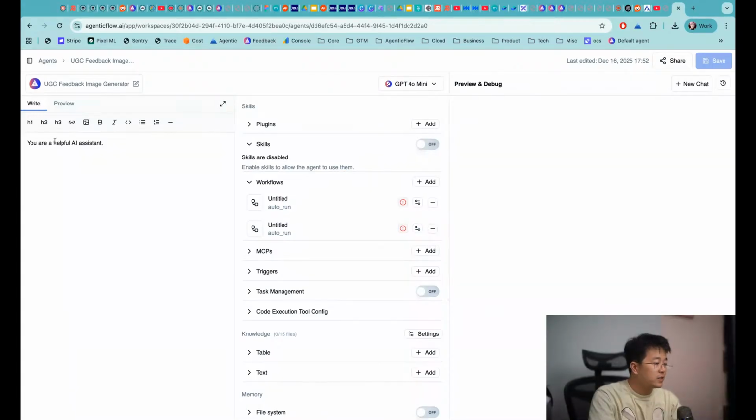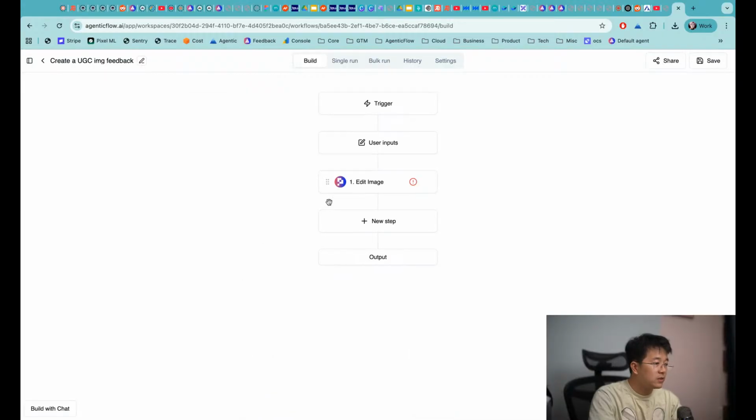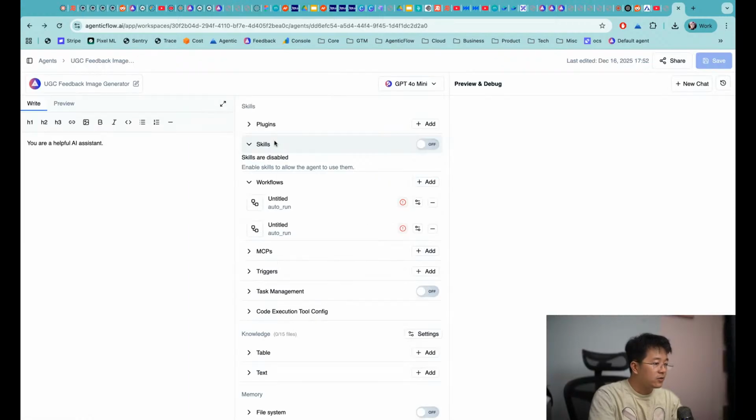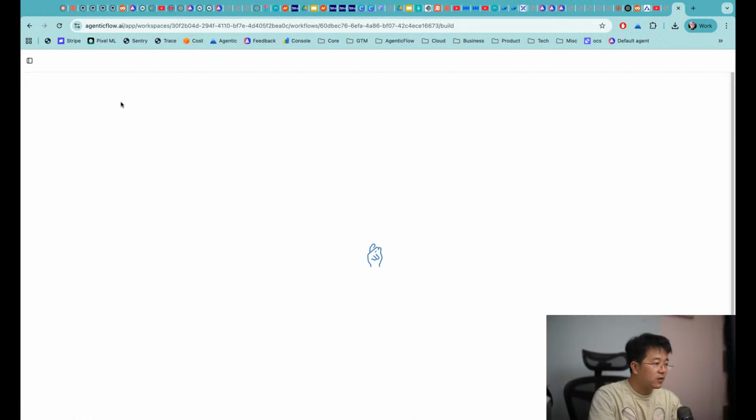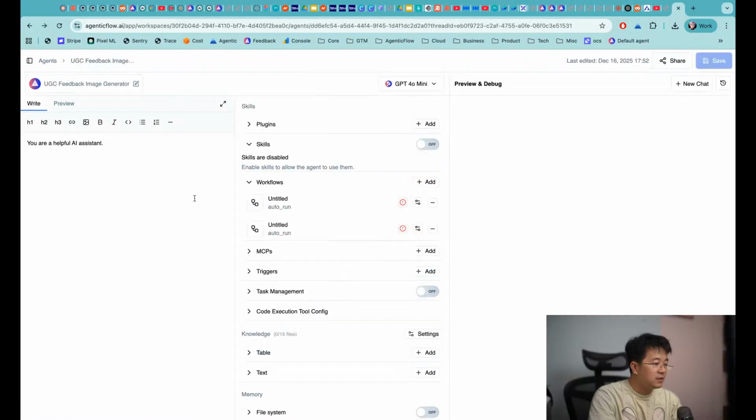So this agent uses two workflows that are combined with it. If you open the create UGC feedback one, the second one is also edit image. In here, the two workflows have a red dot because we're using Pixel, email, and OpenRouter to connect to Nano Banana.